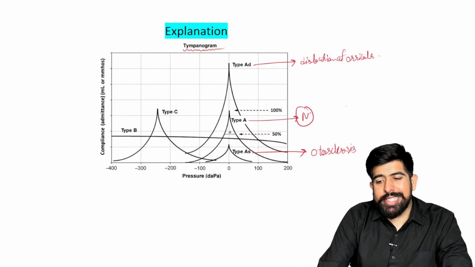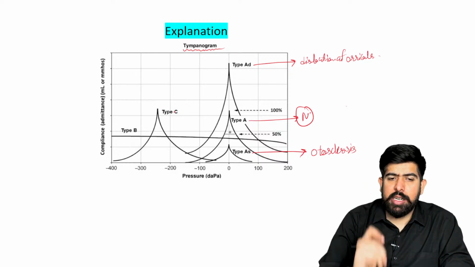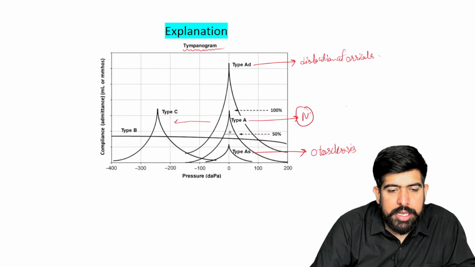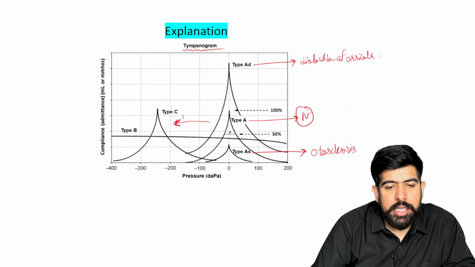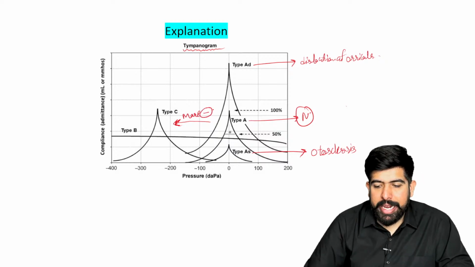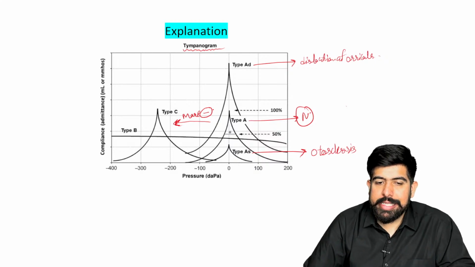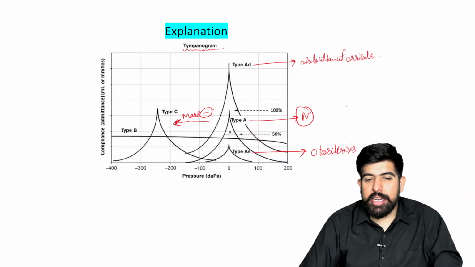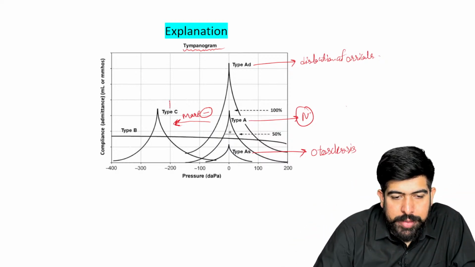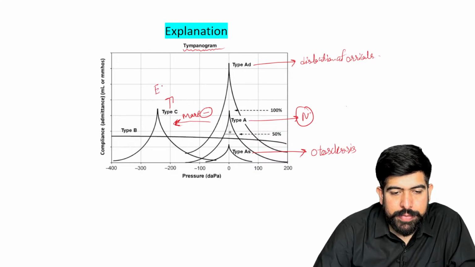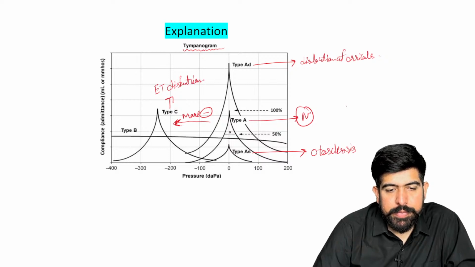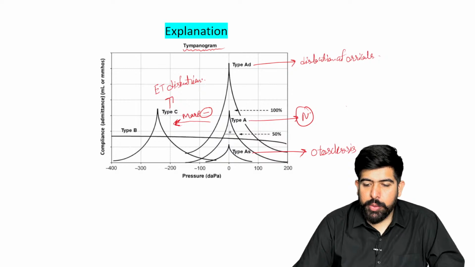Now you can see what is the type C. Just check it out. This is looking the same as type A, just it is more on the negative side. Can you see? Write it down here: more negative. The type A is clearly seen near the zero. But if I take it out more negatively, this is the type C. And of course, in type C there is an ET dysfunction. Yes, your Eustachian tube is not going to work.